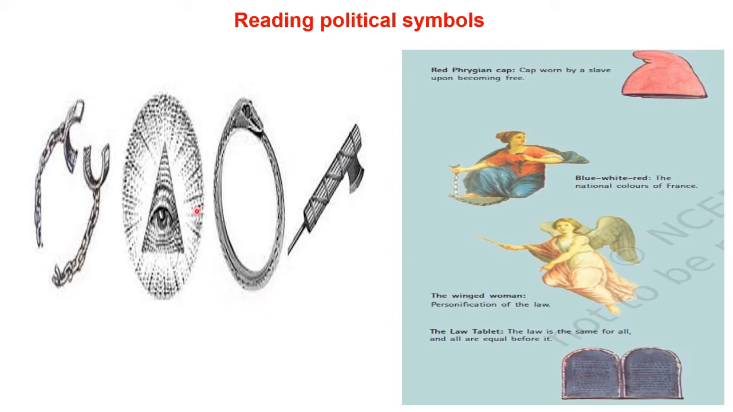Snake biting its tail to form a ring, symbol of eternity. The ring has neither beginning nor end. Then we have the bundle of rods. One rod can be easily broken, but not an entire bundle. Strength lies in unity. The red Phrygian cap worn by slaves upon becoming free. The blue, white and red, the national colors of France. The winged woman, personification of law. The law tablet: the law is same for all and all are equal before law.